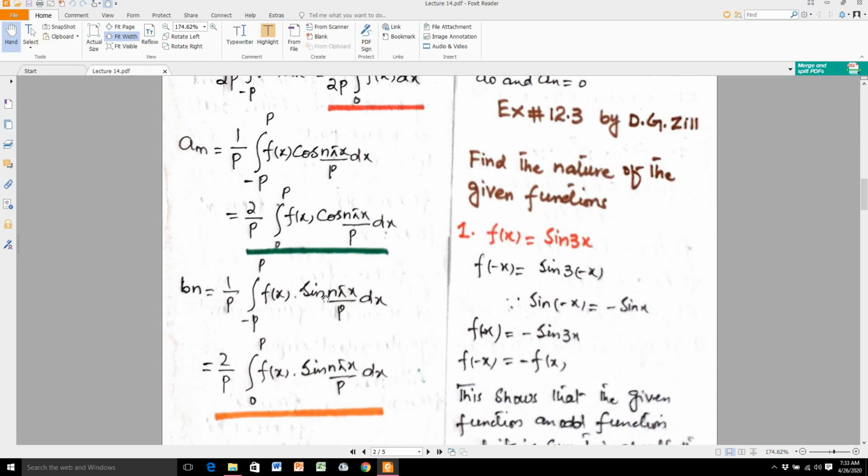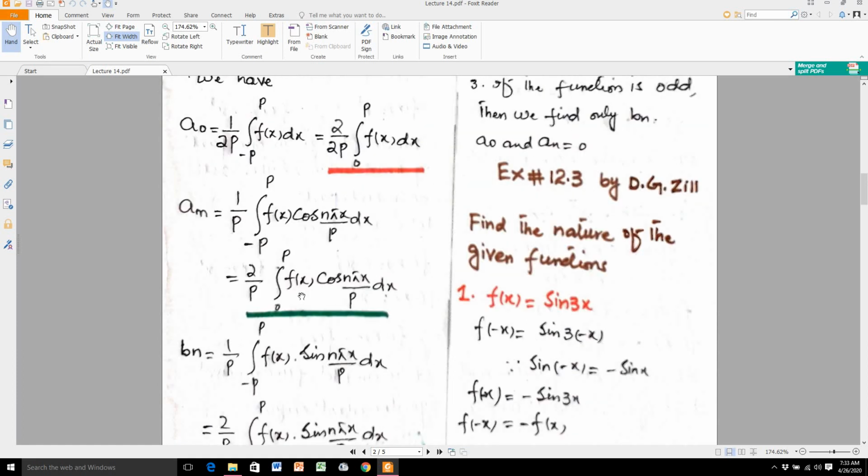And you know in the above results, when f of x is an odd function, here f of x is the product of these two functions. If the whole nature of these two functions is odd, then our result is equal to 0.